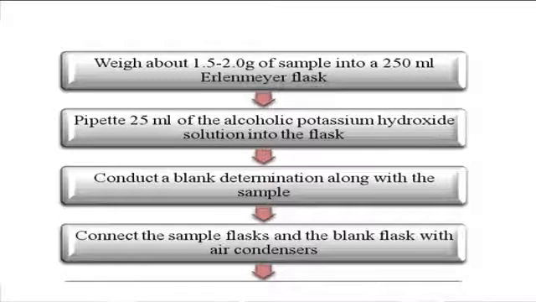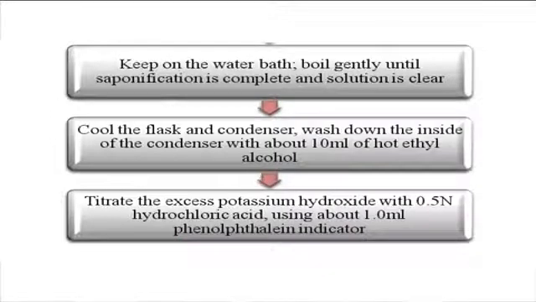The method for estimation of saponification value is: about 1.5 to 2 gram of sample is taken in a 250 ml Erlenmeyer flask and alcoholic potassium hydroxide solution is added into the flask. The blank is run without adding the sample. The sample flask and the blank flask are connected to the air condenser and kept on a water bath. Cool the flask and the condenser and wash down the inside of the condenser with about 10 ml of hot ethyl alcohol. The titration of potassium hydroxide with 0.5 normal hydrochloric acid is done using about 1 ml of phenolphthalein indicator. Now let us conclude the session.